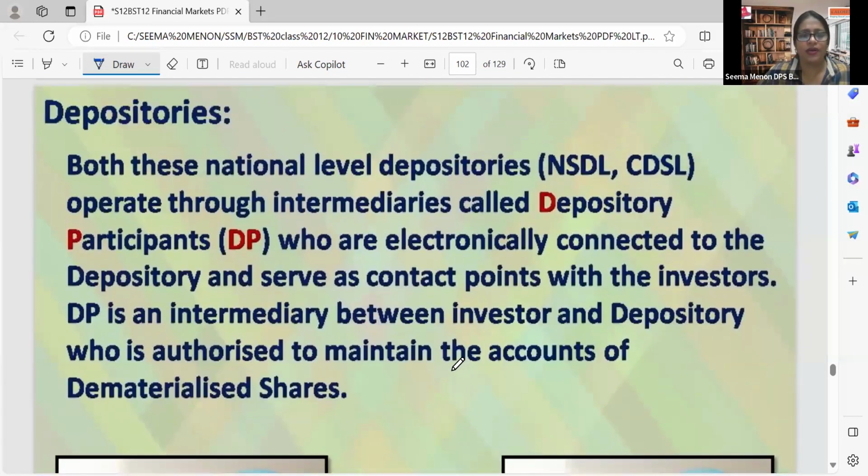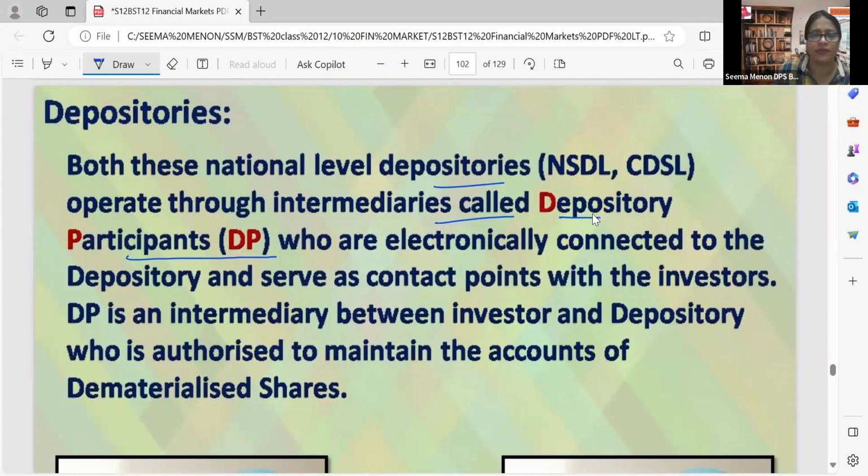Now coming back to the explanation, both these national level depositories, NSDL and CDSL, operate through intermediaries called depository participants. Under them, there are many intermediaries, who are helping us to do the online trading system. Whoever is working under them is a depository participant, and they are called intermediaries. Without intermediaries, NSDL or CDSL cannot work.